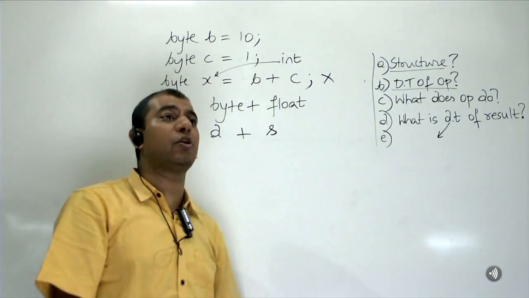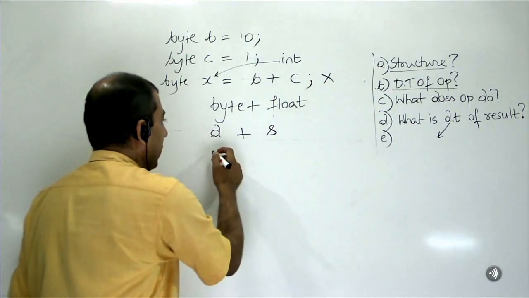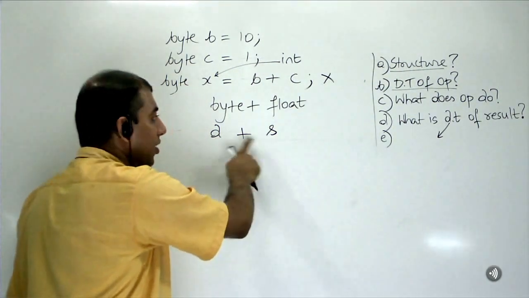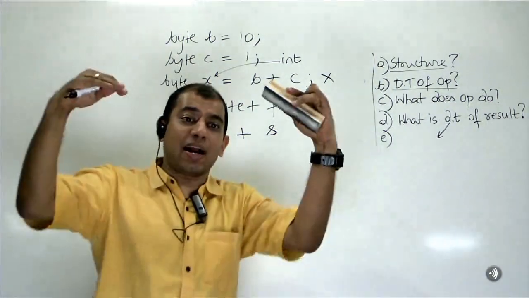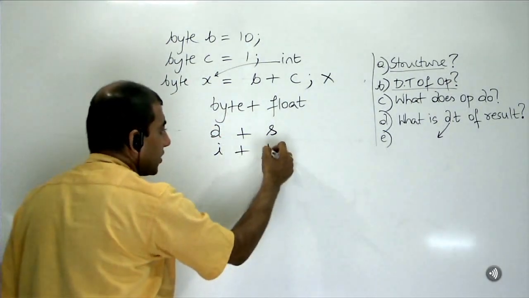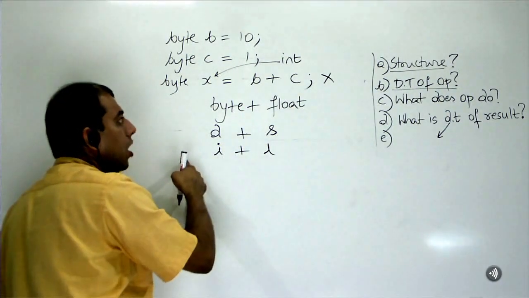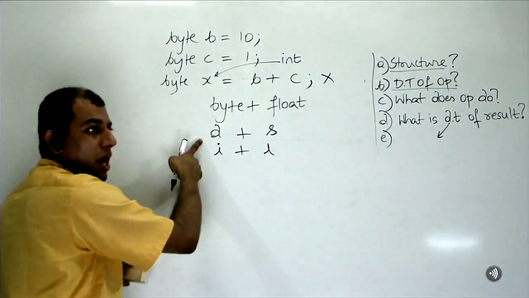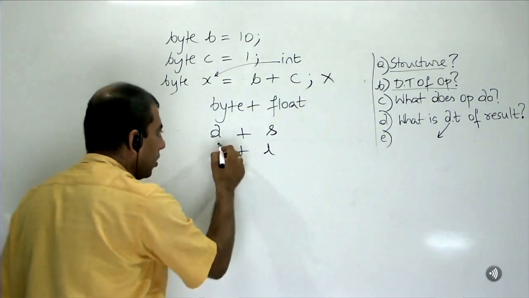If I want to assign it to an int, what should I do? Downcast it. And downcast what, double or short? The result. Add the bracket and downcast the result. Okay. Int plus a long. I can store it in a long, in a float, or in a double. Everybody with me? No data loss.